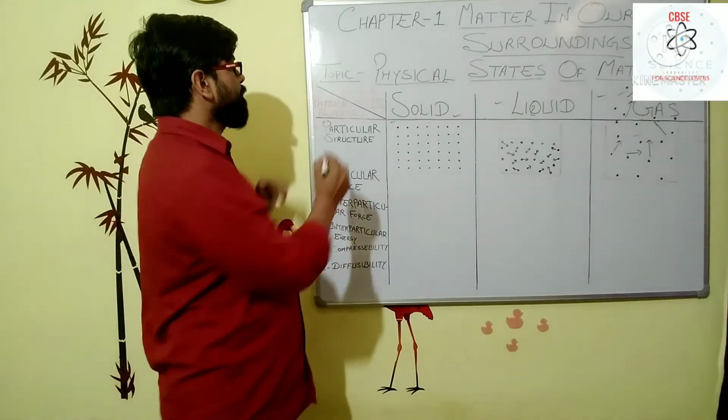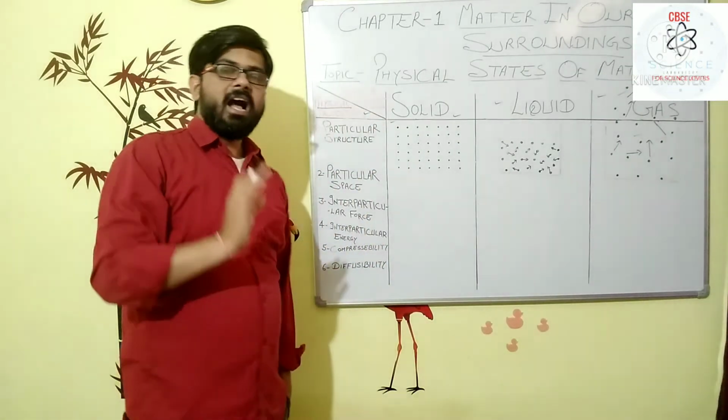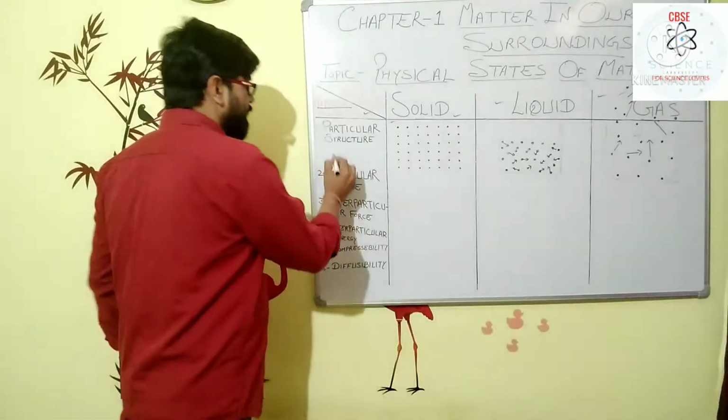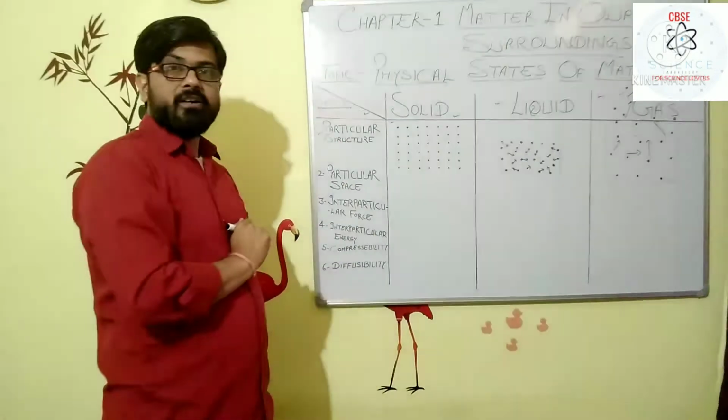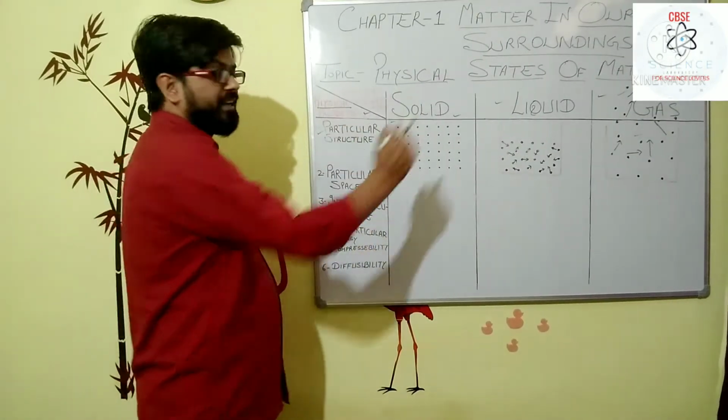So these are the three physical states, and we have seen that the physical properties vary between the different states. There is variation in particle structure among solid, liquid and gas.